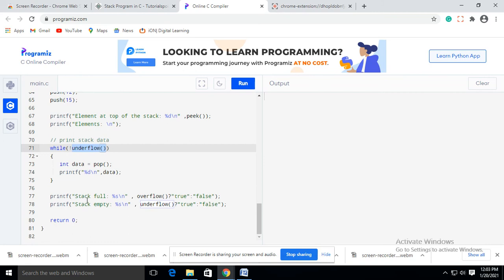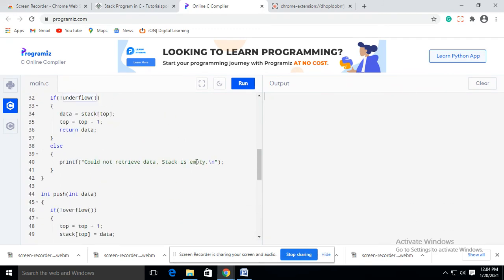Okay, now finally it will display stack full under the overflow condition. If it is true, then it will display true, and stack empty, if the underflow condition is satisfied, then it will be true, otherwise false. Okay, so let's run the program.